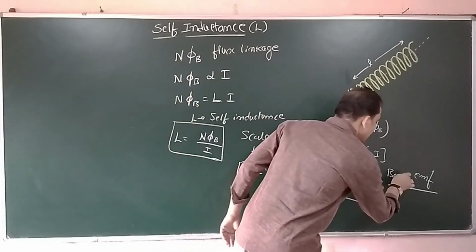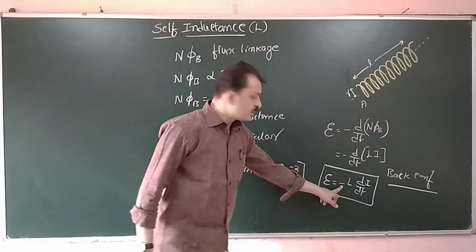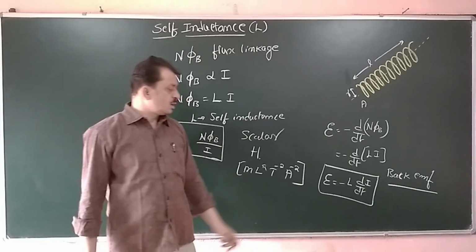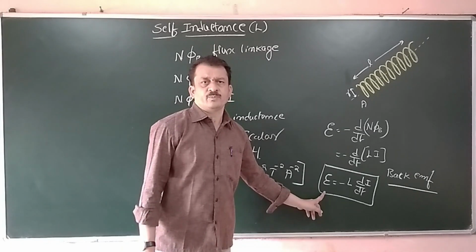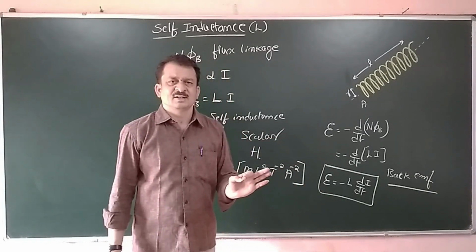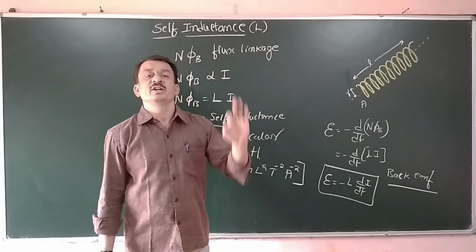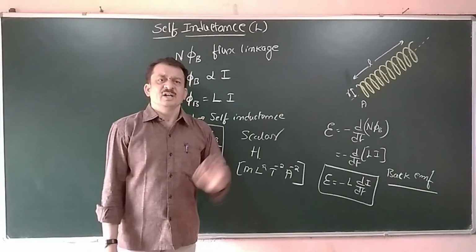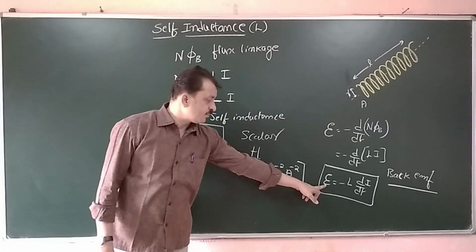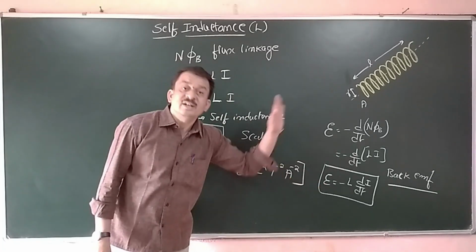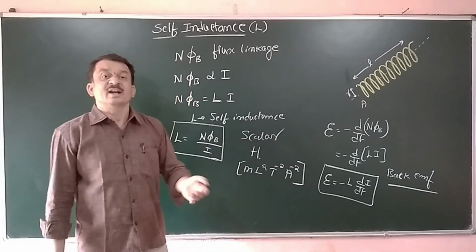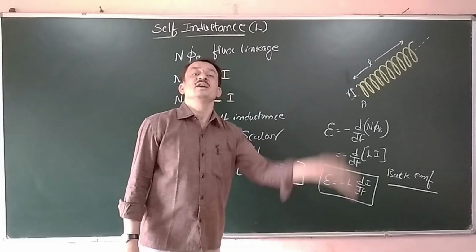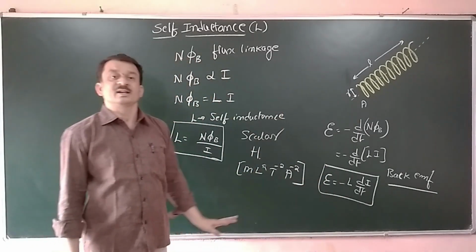Why is it called back EMF? Because of the negative sign. And according to Lenz's law, this induced EMF opposes any variation in current flowing through that coil. If the current is increasing, the self-induced EMF decreases it. If the current is decreasing, the self-induced EMF increases the current.